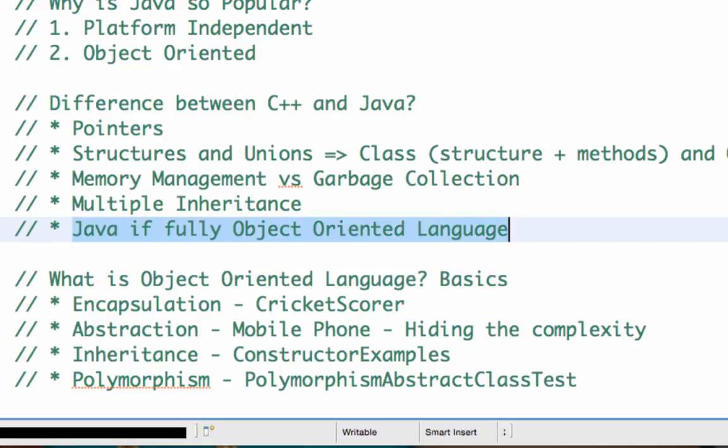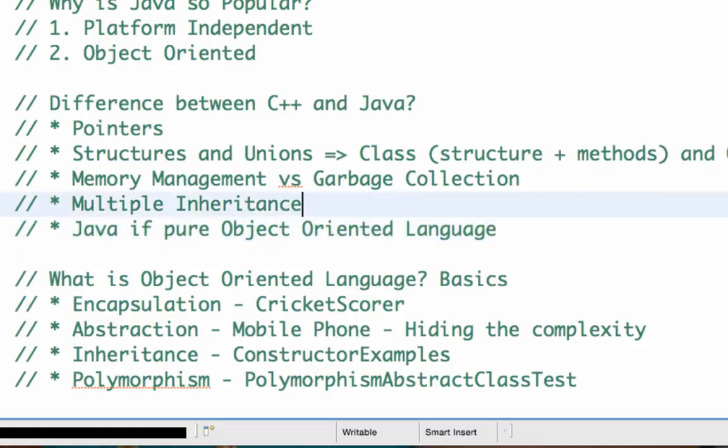And Java is a pure object-oriented language. That means in Java, you can only write object-oriented programs. What I mean by that is all Java programs consist of classes. So you cannot write a Java program which does not have a class. But in C++ you can create a file which does not contain a class. So that's another difference between C++ and Java.